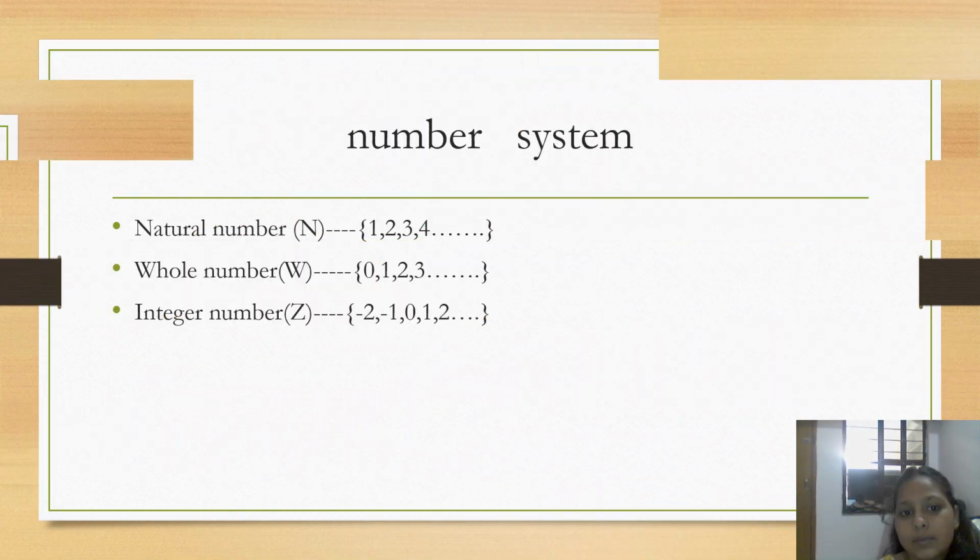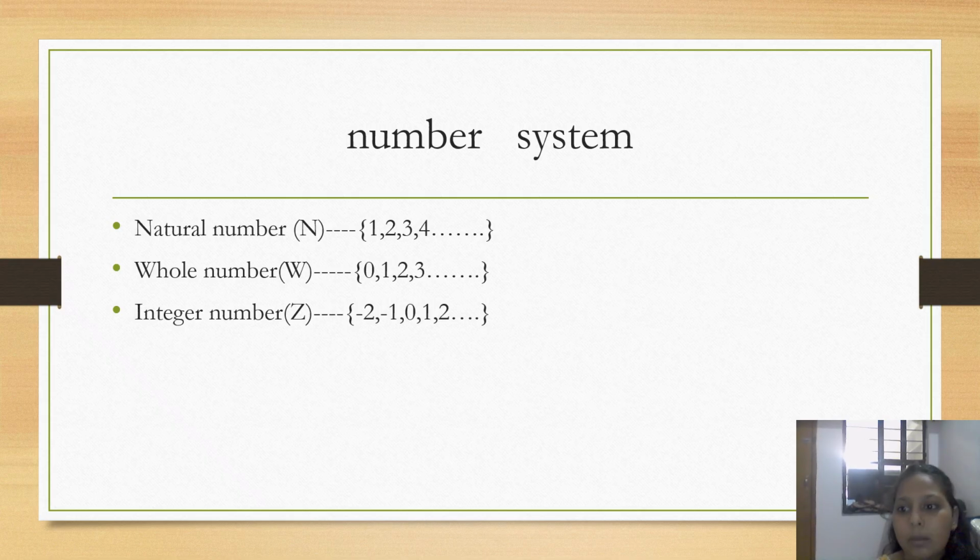So very firstly, we are going to study about number system. What is number system? Basically, there are three kinds of numbers: natural numbers, whole numbers, and integers. If you will see, natural numbers include from 1 to infinity: 1, 2, 3, 4, 5, 6, 7, 8, and so on. And we denote natural numbers with capital N.